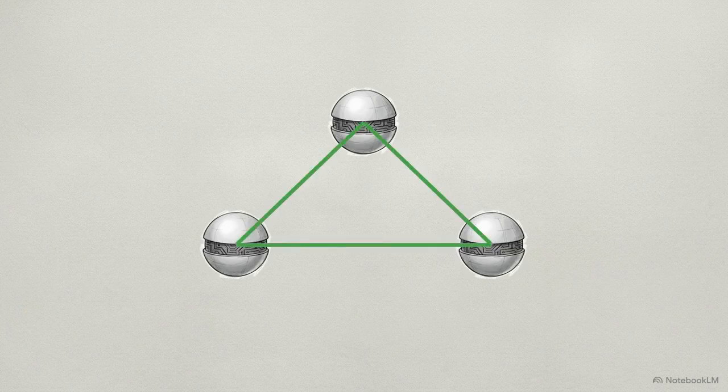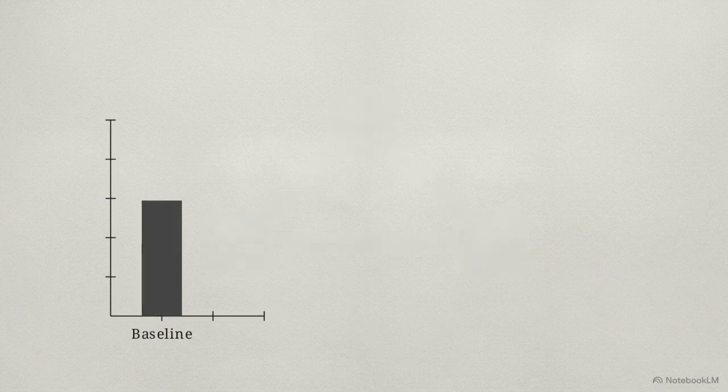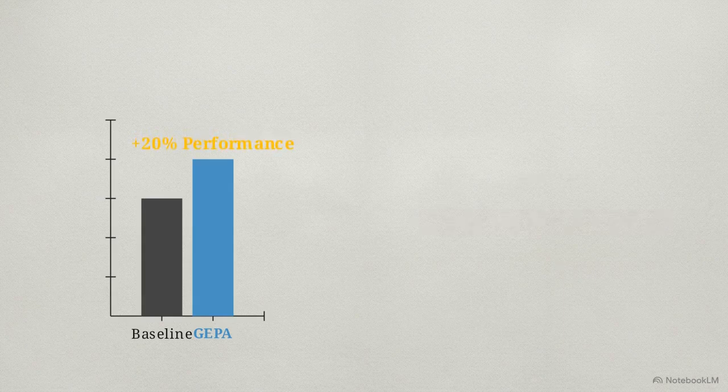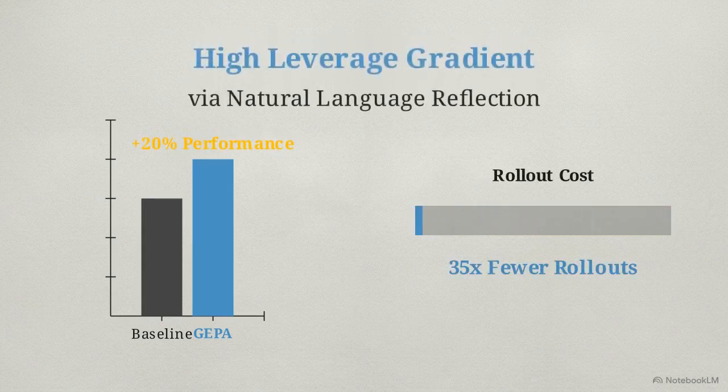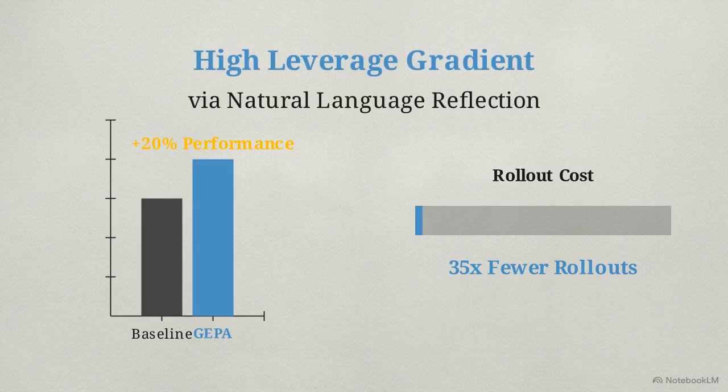Across standard benchmarks, GEPA outperforms GRPO by up to 20%, while requiring up to 35 times fewer rollouts to achieve adaptation. Natural language reflection provides a significantly higher leverage gradient for adapting compound AI systems than mathematical weight updates.